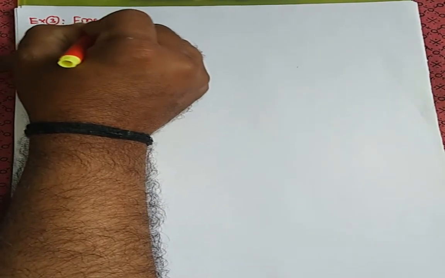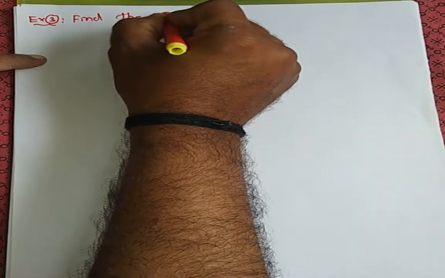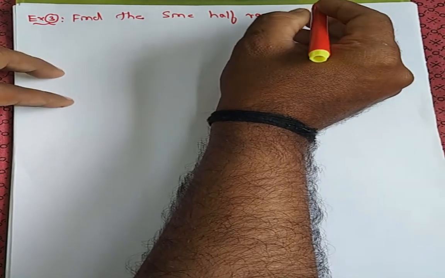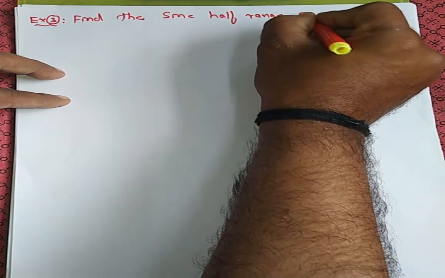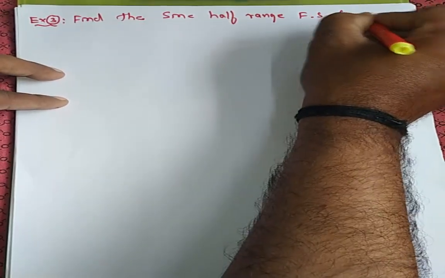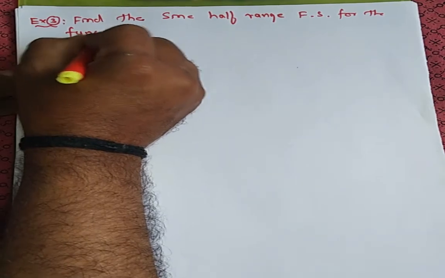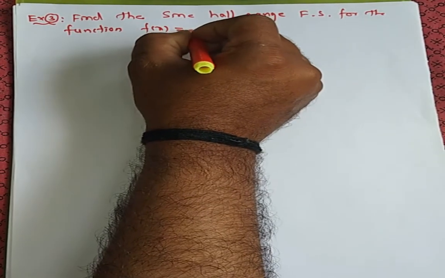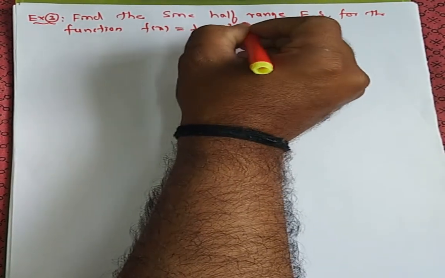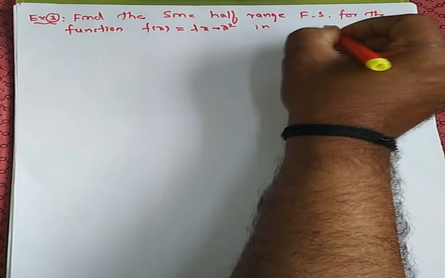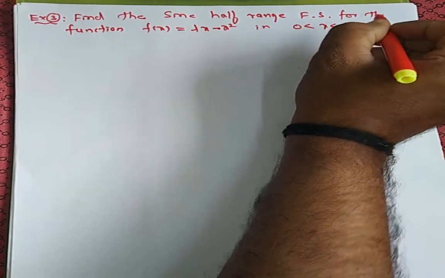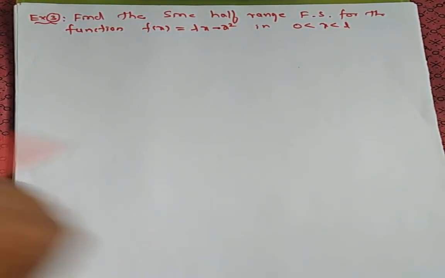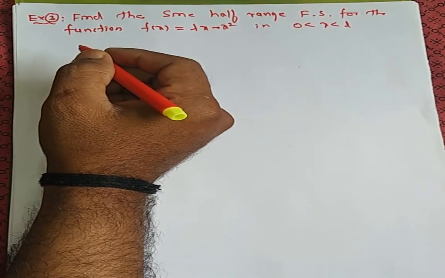So find the sine half range Fourier series for the function f of x is equal to Lx minus x square, where x lies between 0 to L. Okay, so they have asked here the sine series. So let us find the sine series.